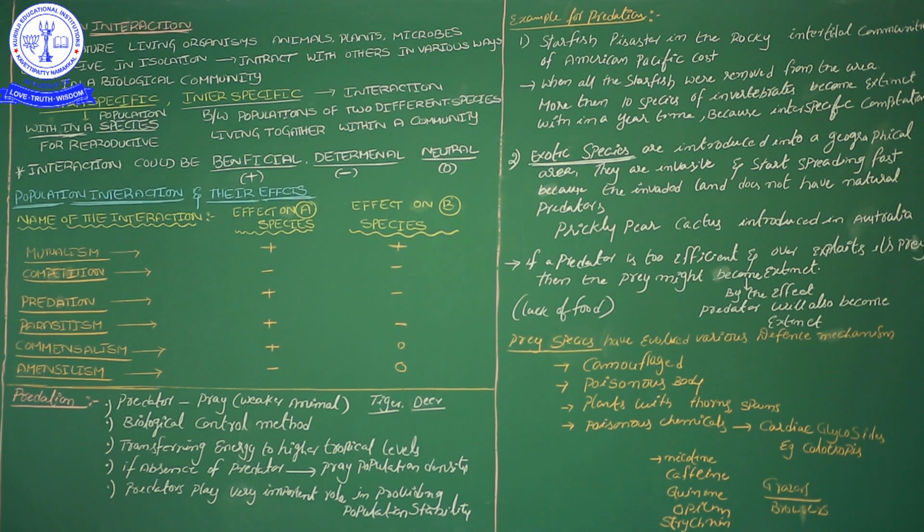Why? The predators of that new species are not there in the new environment, because it is a new plant or organism.